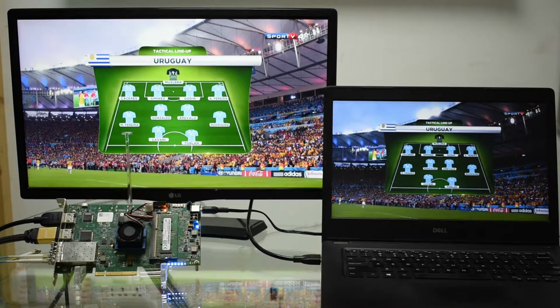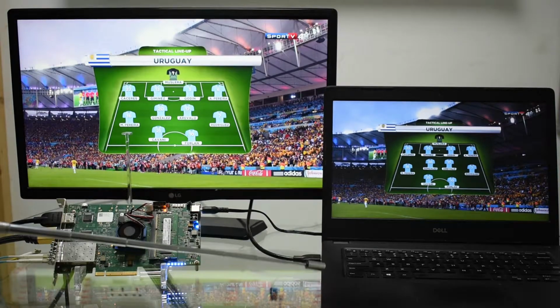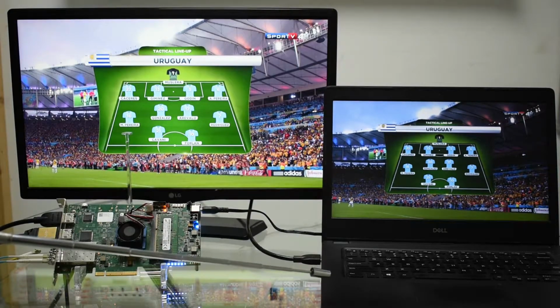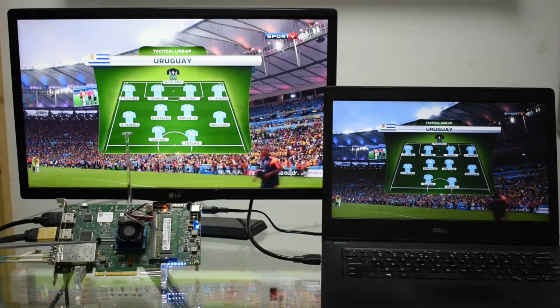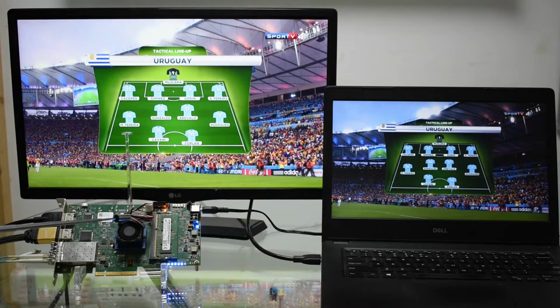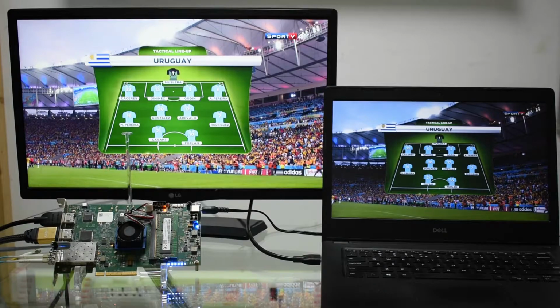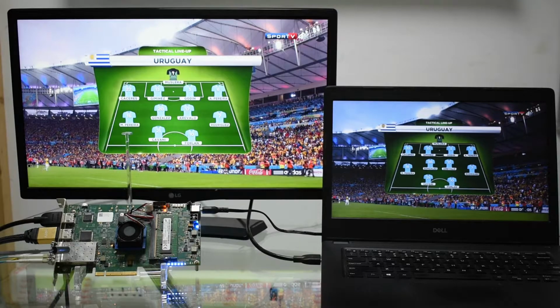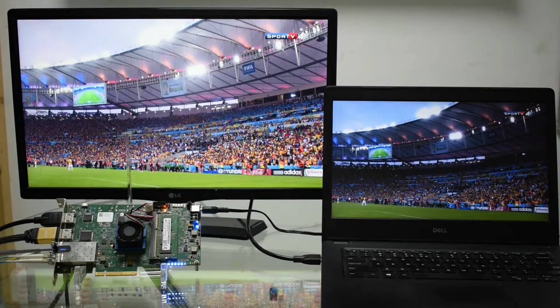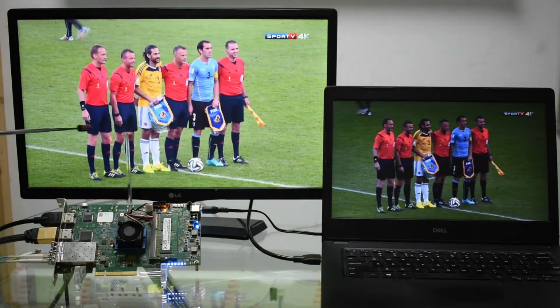The demo setup consists of HDMI video source, iWave's ARINC818 IP core implemented in Xilinx Kintex 7 FPGA, an onboard SFP connector which is used for transmission and reception of ADVB frames via optical module, and a video sink for displaying the HDMI streams.